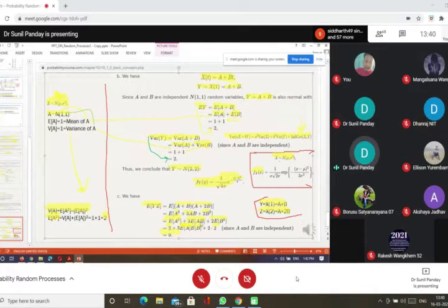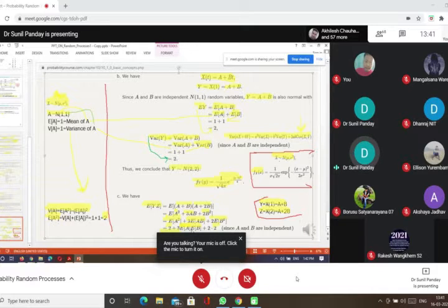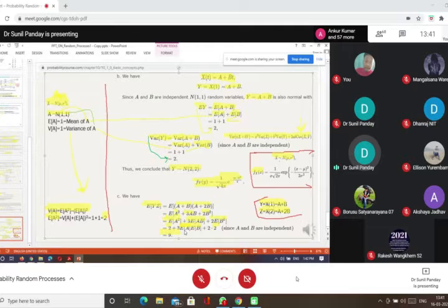It is given in the question that A and B are independent. If A and B are independent, it means the expectation of their product is equal to the product of their expectations. So the expectation of AB can be written as expectation of A into expectation of B. The expectation of A is 1 and similarly the expectation of B is also 1. So this part is simplified.